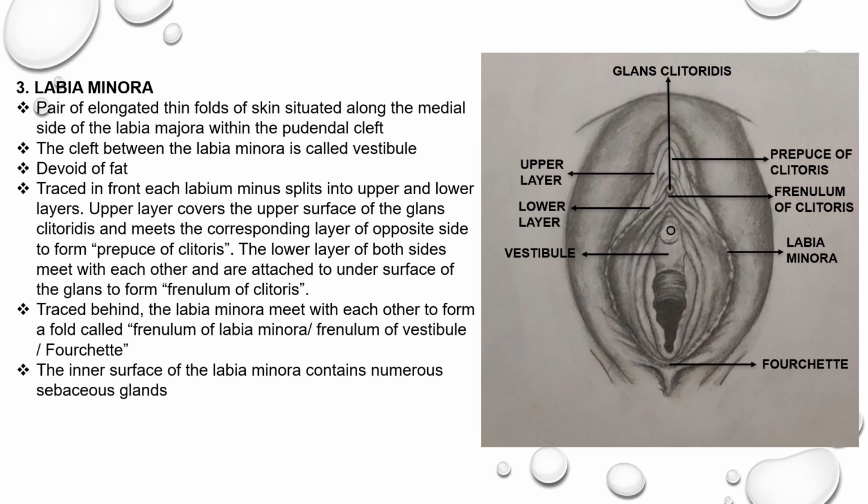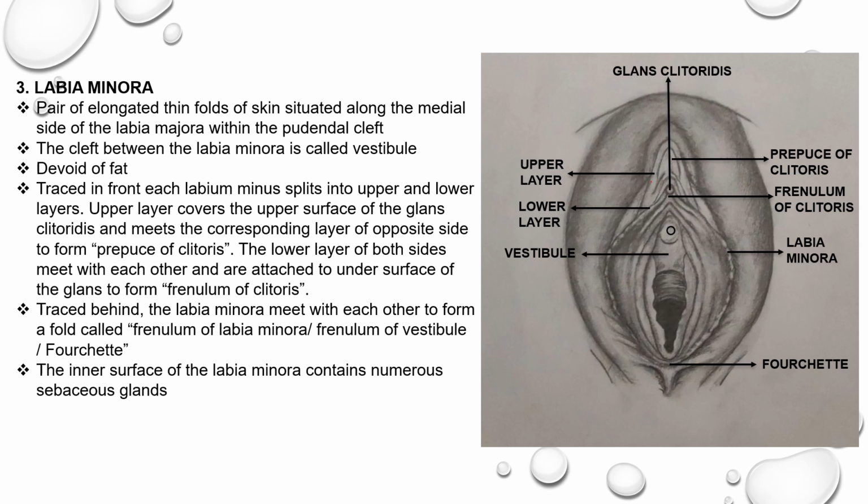The vestibule contains the urethral orifice in front, and behind the urethral orifice, you can appreciate the vaginal orifice. Unlike the labia majora, the labia minora is devoid of fat. Traced in front, each labium minus splits into upper and lower layers.